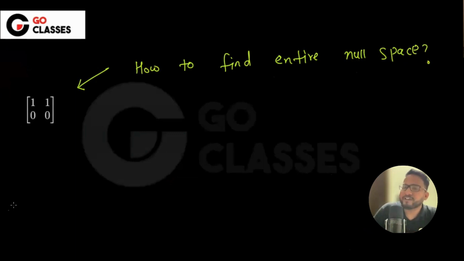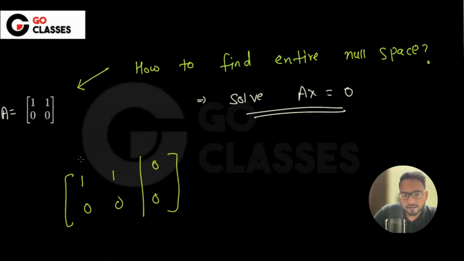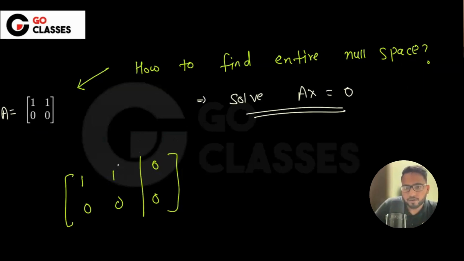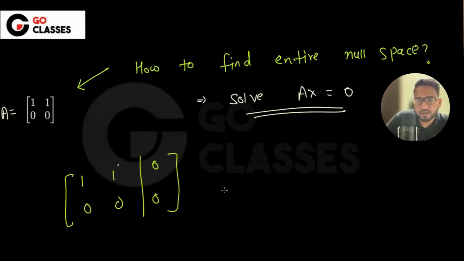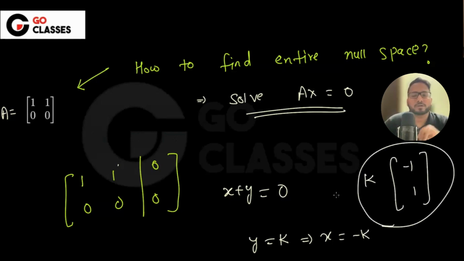Very, very easy. If this is the matrix A, then how to find it? Solve Ax equal to 0. That's all, right? Solve Ax equal to 0. If you solve this, 1 1 0 0, what will you be getting? I think this is the free variable. So x plus y equal to 0 is there, and y is equal to k, right? So x equal to minus k. I think it is very easy, k into minus 1 1, right? So this is the solution that you are getting here.